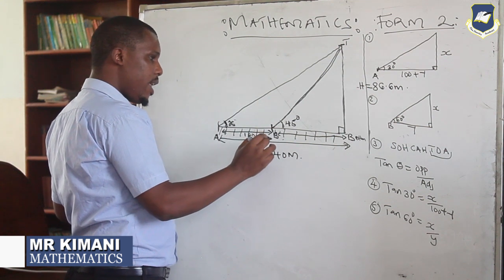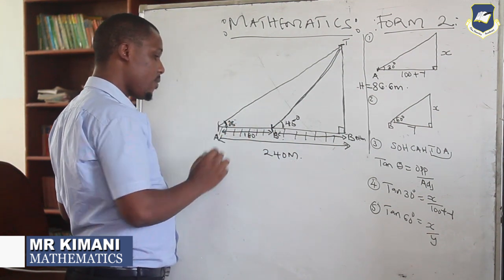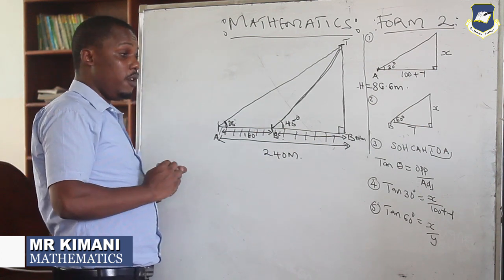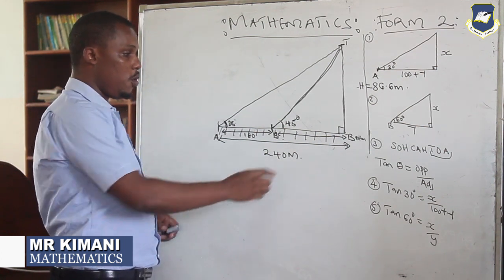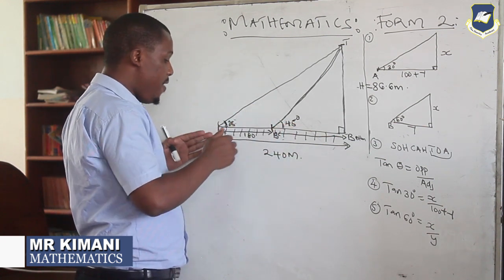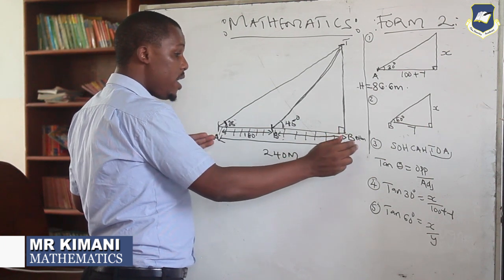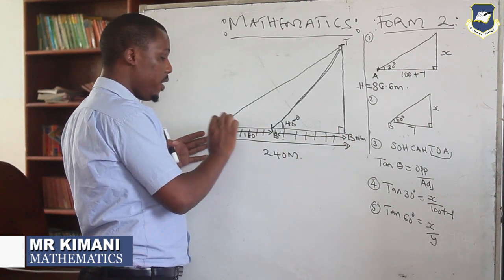Then the question is, what is the angle at X? So this time you have been given some information. The first information, you know this angle is 45. Then you know from point A to B is 180, and then from point A to the foot of the building is 240. So our importance is for us to take this angle x.